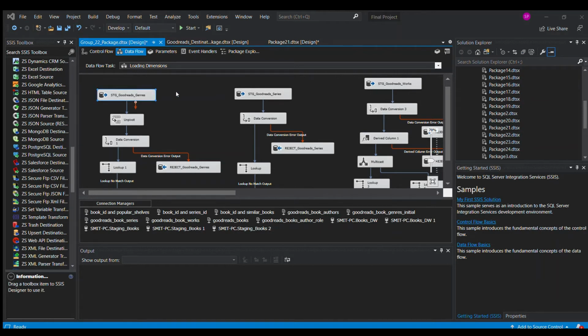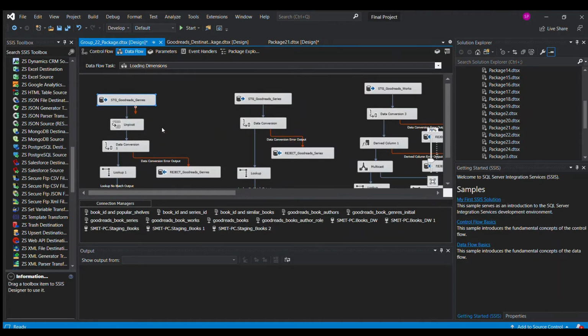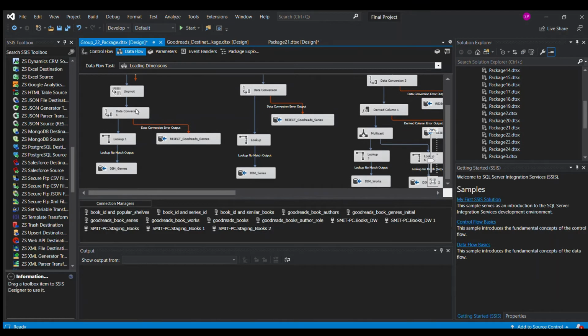The genre table is normalized, so firstly we need to denormalize this table. We do an unpivot operation on this data, and we get just the genre, book id, and the count as our output.